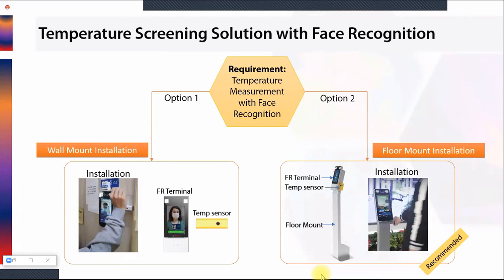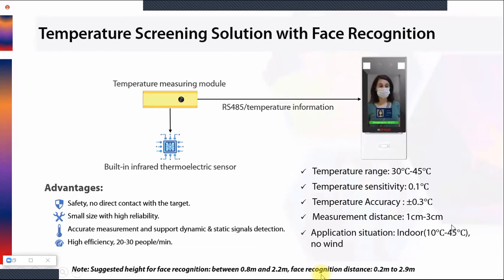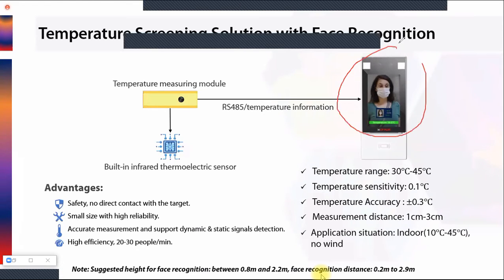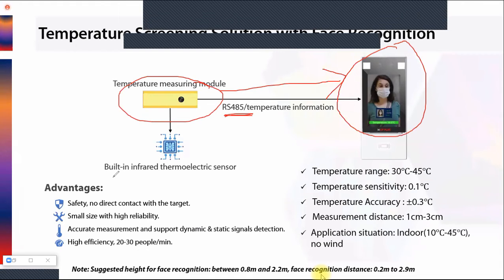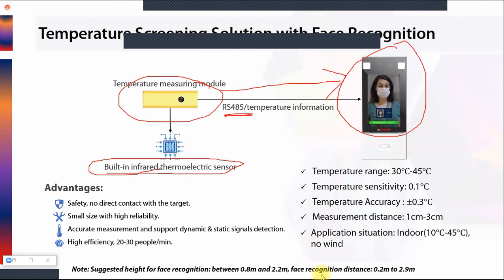Now let's move further. This is a face recognition terminal. The temperature measurement sensor will be connected to this with RS485. It is a built-in infrared thermoelectric sensor. The accuracy is quite good, 0.1 degrees Celsius, and the temperature range is 30 to 45 degrees Celsius.